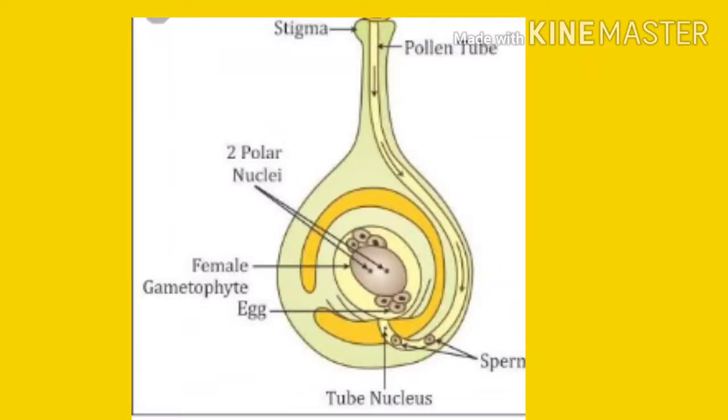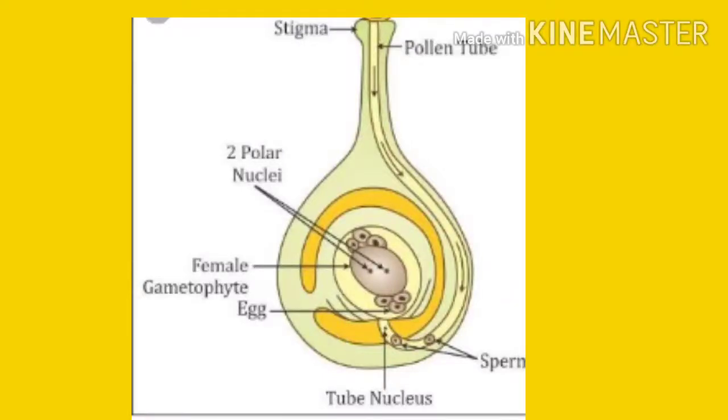The ovule containing the fertilized cell develops into a seed. The covering of the ovule gives rise to the seed coat, and the ovary turns into a fruit enclosing the seeds. Fate of each part of the flower after fertilization means what? Means after fertilization, what happens with each part of the flower.